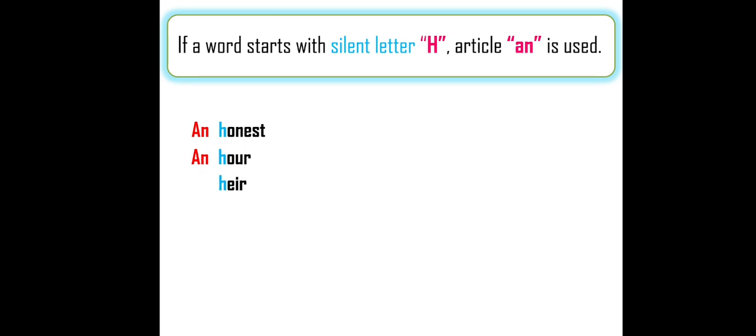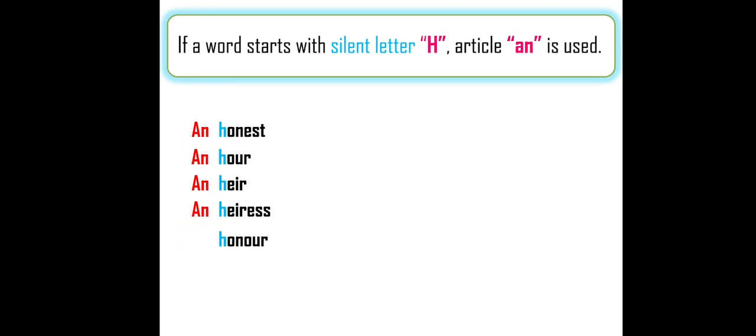Next example, heir. Not hair. Heir. Next generation of a family. Heir means, yes, H is silent. Heir. A, E, I, O, U. E is there. And heir, A is there. Answer is an. Heiress. Again H is silent. So answer is an.